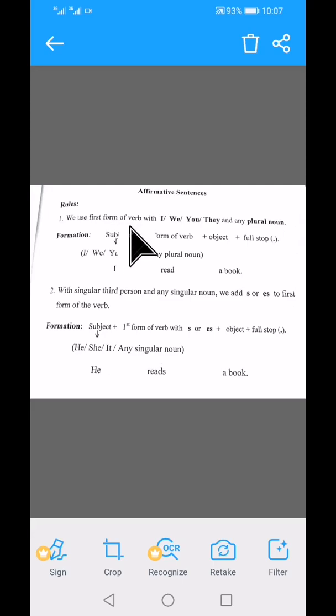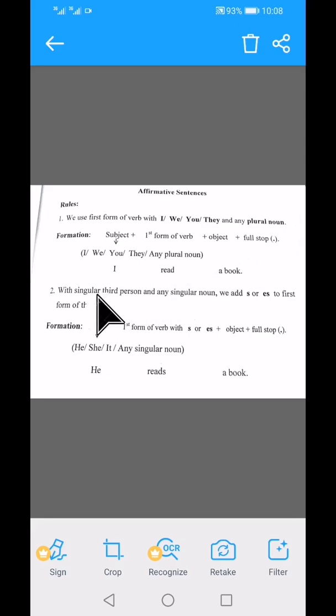Students, we use first form of verb with I, we, you, they and any plural noun. Always remember that in present indefinite tense, we always use first form of verb. Here the subject means the doer of an action. With I, we, you, they or any plural noun, we always use only first form of verb. The formation of the sentence will be subject, then first form of verb, then object, and at the end of the sentence you always put a full stop.